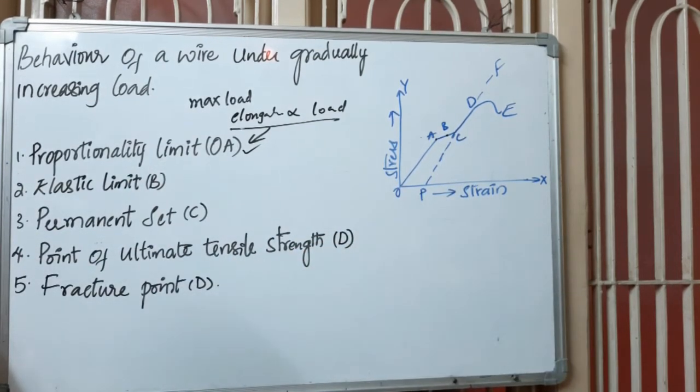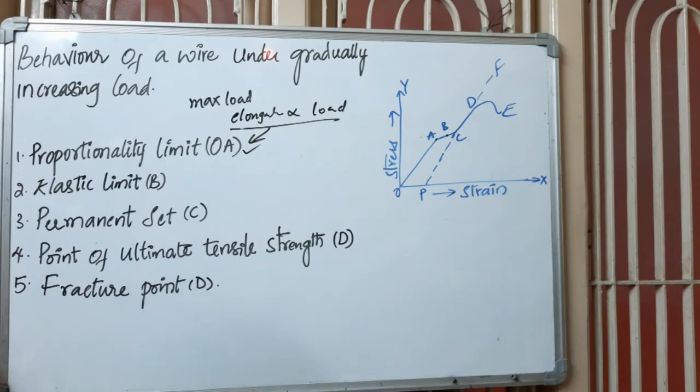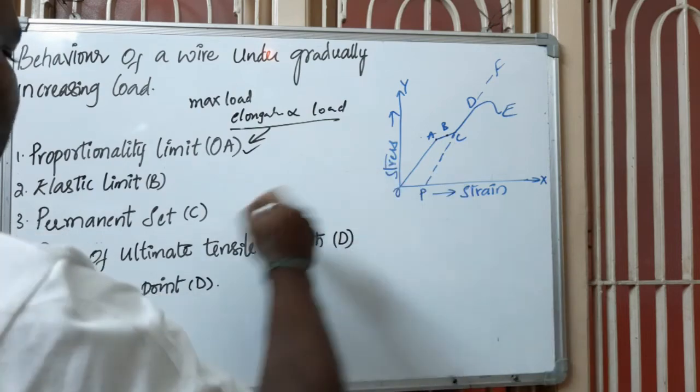If the load on the wire is increased beyond the elastic limit, up to C, the elongation is not proportional to the load, and as we said, Hooke's law is also not obeyed. So on the removal of the load, the wire does not regain its original length. The length of the wire is increased permanently, as shown in the figure. So that means here, see, permanent set.